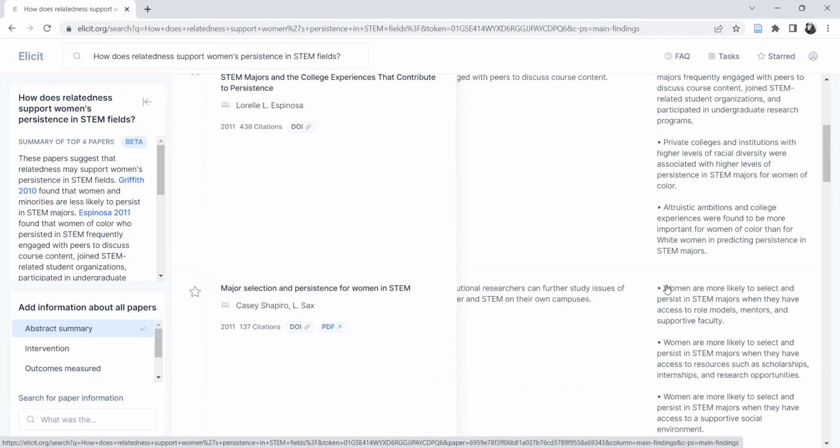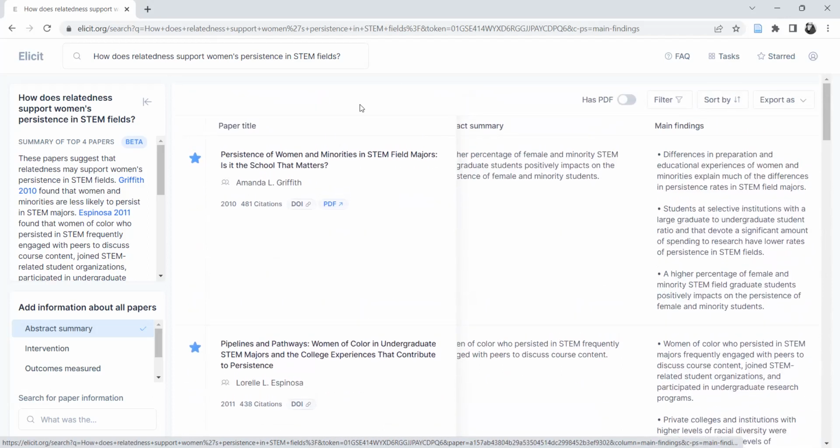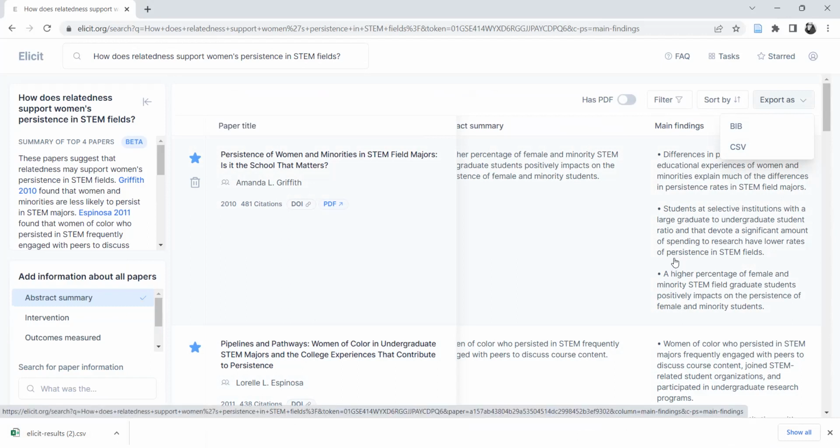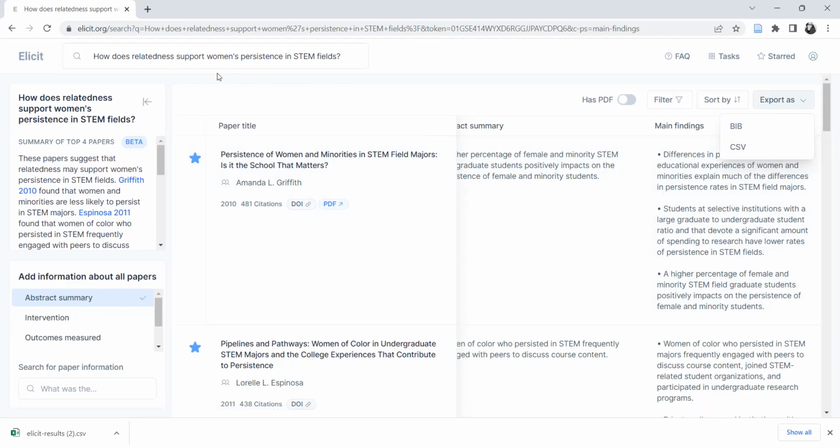So say I have these really fine-tuned, I would do that many more times. And I would also do that with variations on this question. But once I get it down, I will export as a CSV. And then I can import that into my gigantic spreadsheet into a tab on that spreadsheet that is specifically for relatedness and persistence. And then I'll go through and I'll tweak this question and I'll get something similar. I'll go through this process again, click main findings, add that to this list. And then when I export this, this main findings column will also be included in that export.